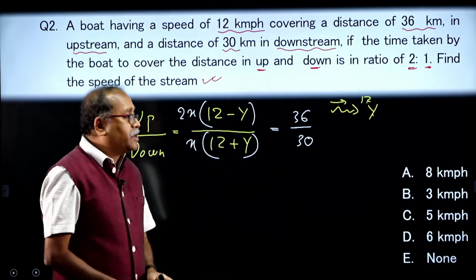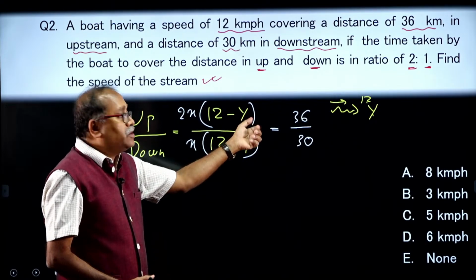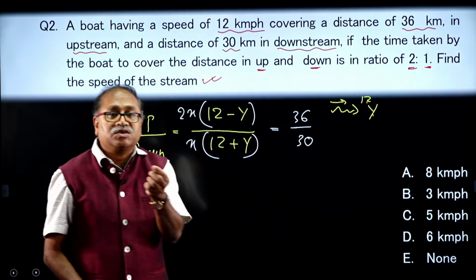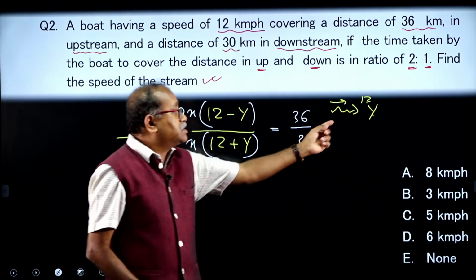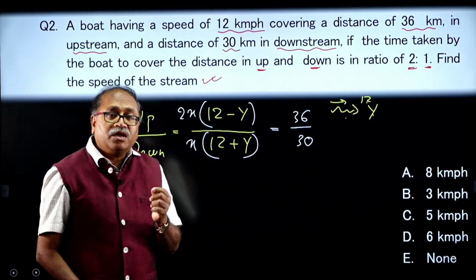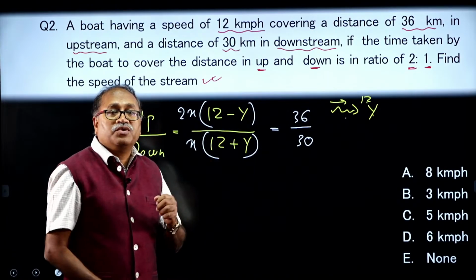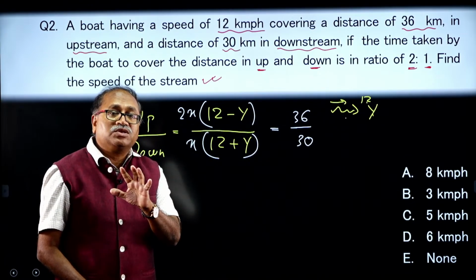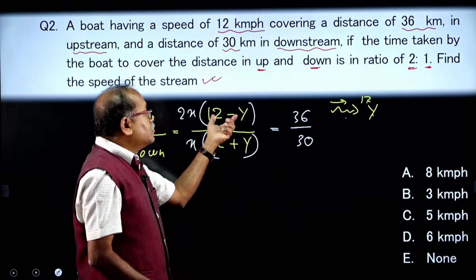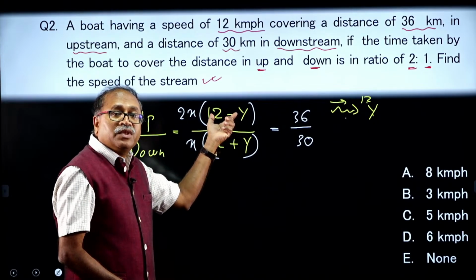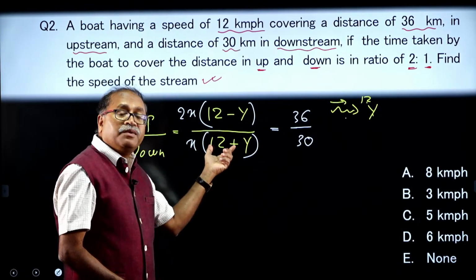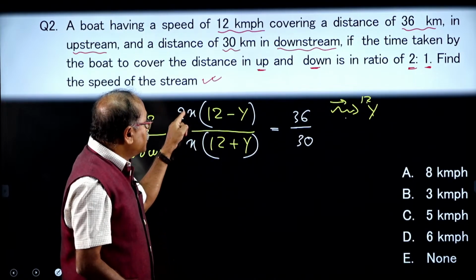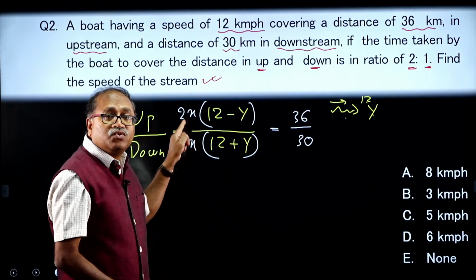Did you understand this part? I need to find out the y value, the speed of the stream. What I know is the speed of the boat and the ratio of the time. Here 12 minus y is the upstream, and 12 plus y is the downstream, and the time ratio is given to us as 2:1.